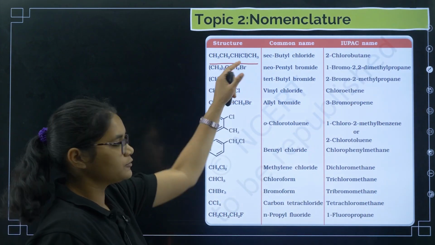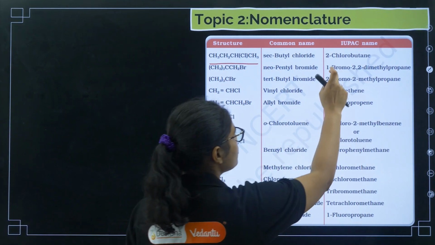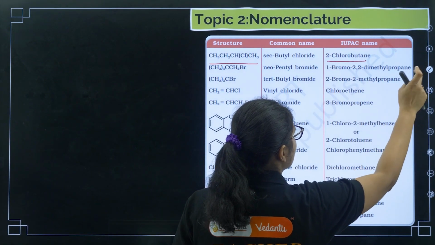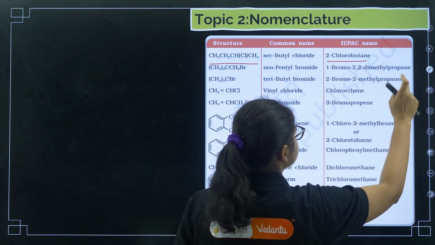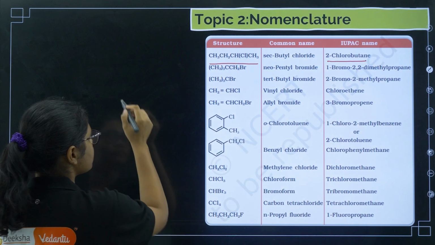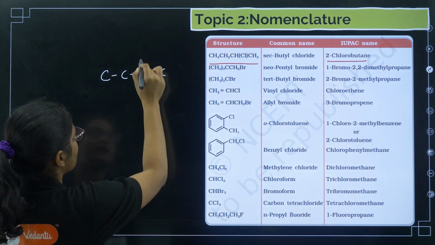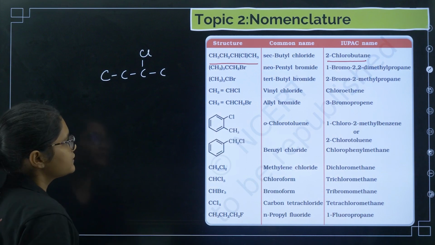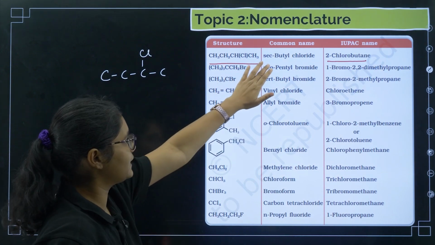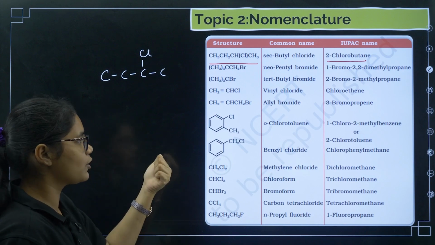On the second position we have chlorine, so that is called 2-chlorobutane. But the common name is more important here. If you see 2-chloro, we have 1, 2, 3, 4, and we have this chlorine. These types of compounds are called secondary butyl chloride or sec-butyl chloride. Please remember the common name.